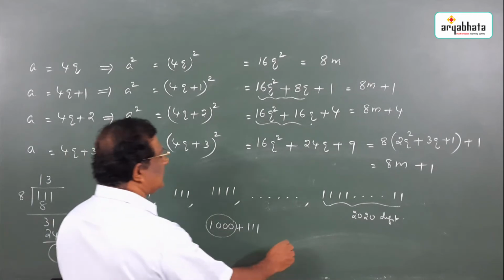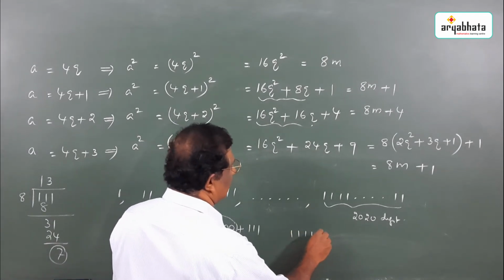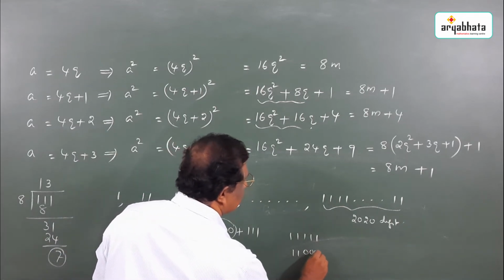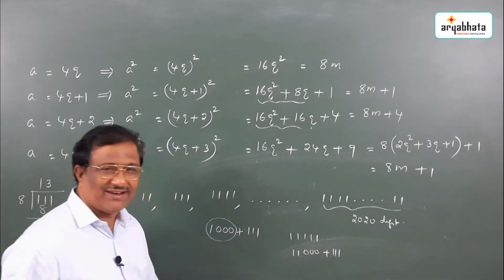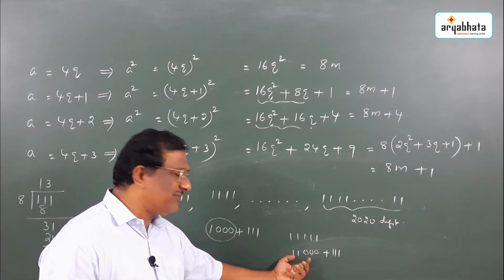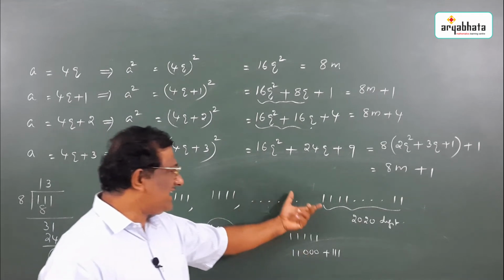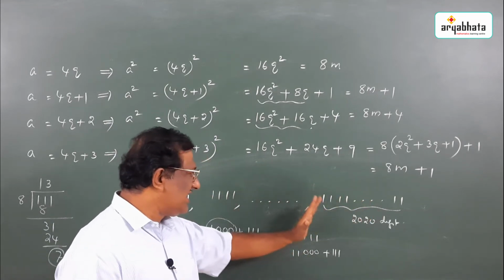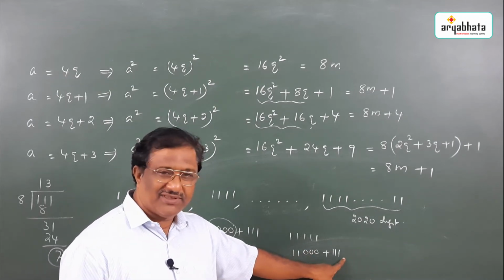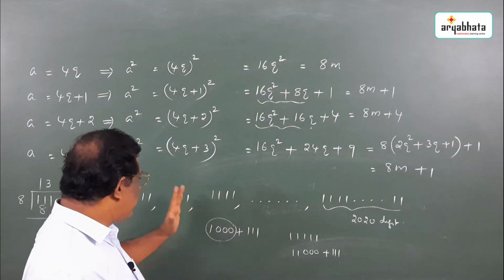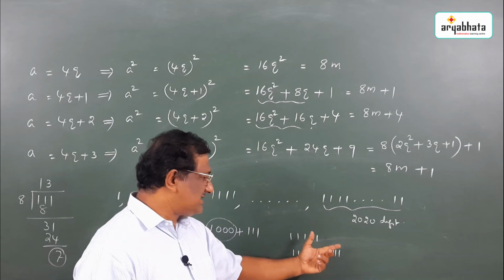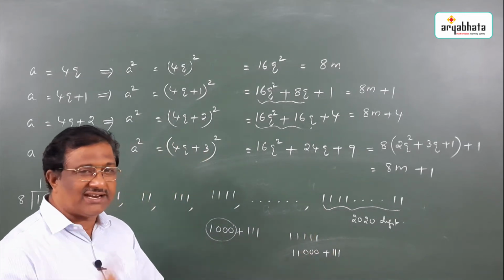And you can see that the next number is 11111, 5 ones. That also you can write as 11,000 plus 111. Certainly 11,000 is divisible by 8 because it is a multiple of 1000. So if you consider any number from this sequence after this, you can write it as a multiple of 1000 plus 111. So from here onwards, if you divide any term of the sequence by 8, you are going to get the remainder 7.